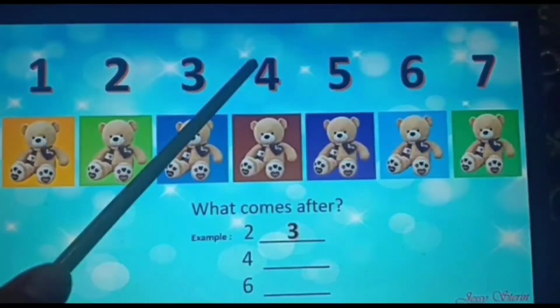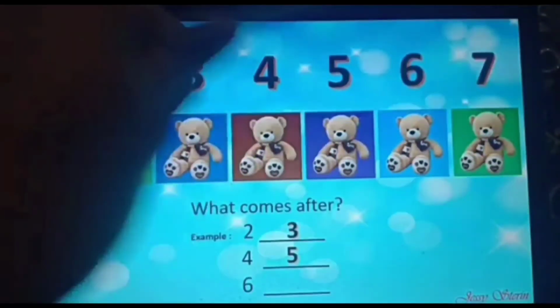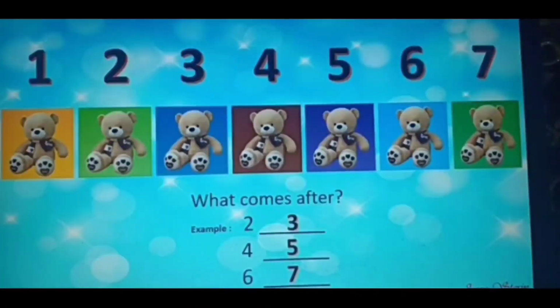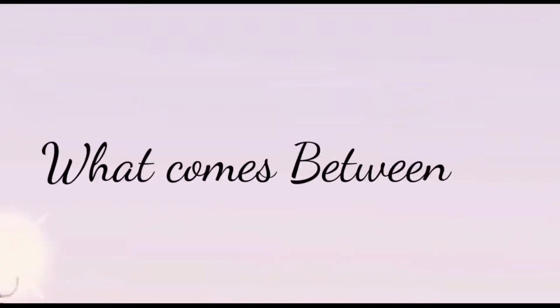In a similar way we will go to number 4 and see which number comes after 4. Yes, it is 5. You are right. 5 here. Next is number 6. Which number comes after 6? Say children. Yes, it is 7. So you will write 7 here. Okay children, is it fine? You all are getting it? So now let's move on.